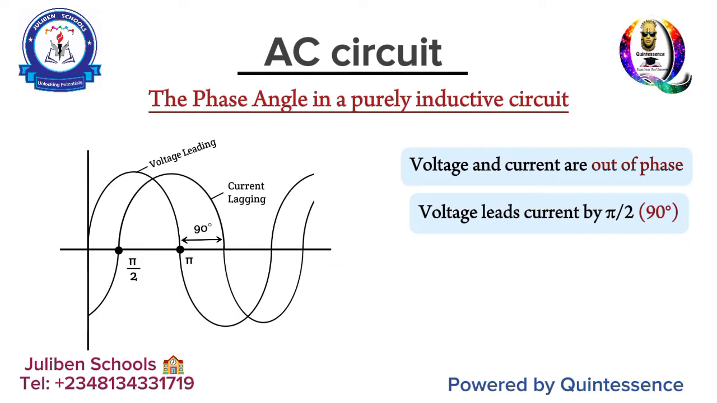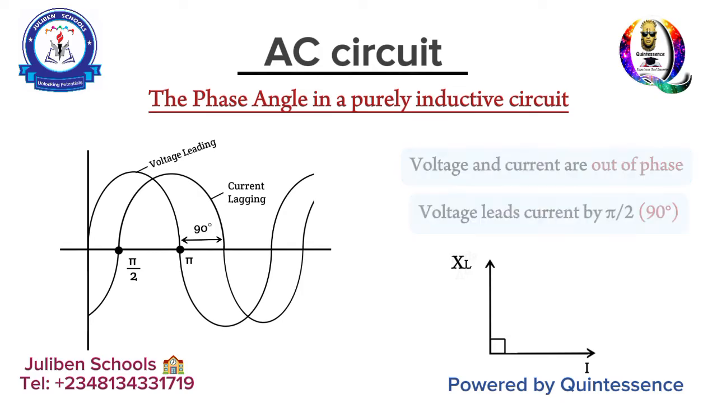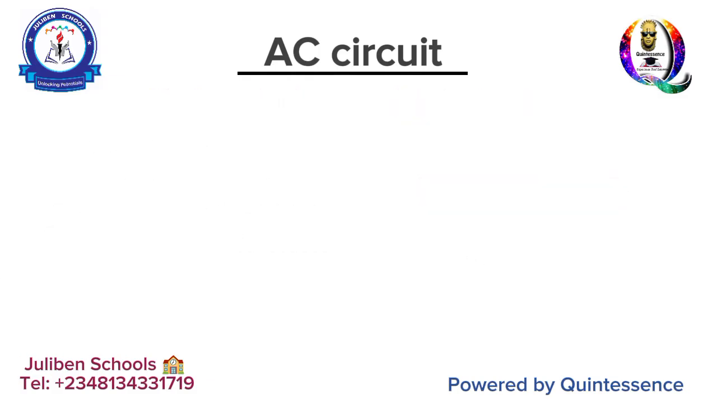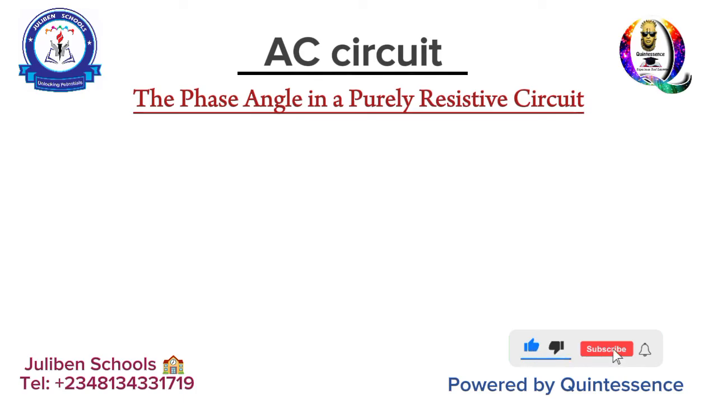You see the diagram there, because current is lagging, voltage is leading, of course, it faces upward. XL is upward while I is facing towards the x-axis, towards the right. And the formula for the instantaneous voltage is V naught sine (WT plus 90 degrees). Why the plus? Because voltage is leading. Okay, good. Now, in a case where you are talking about a purely resistive circuit,